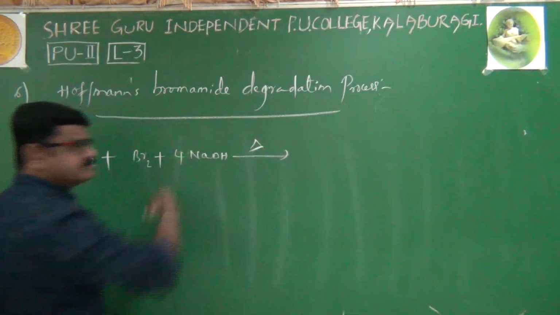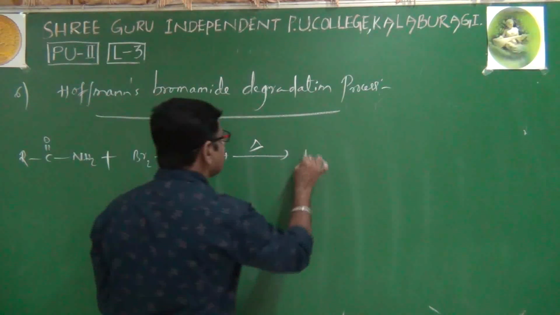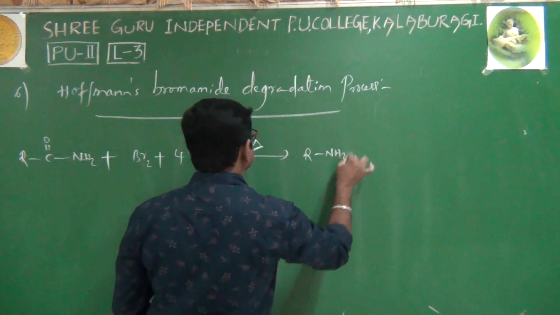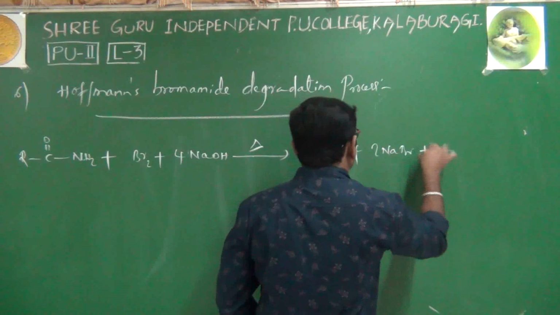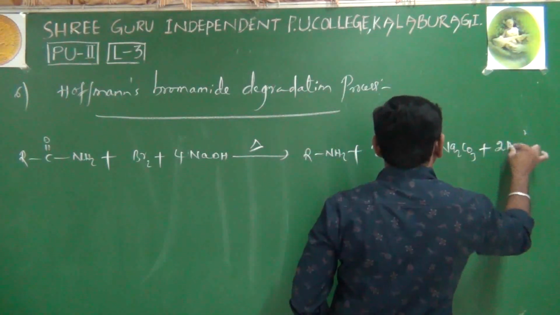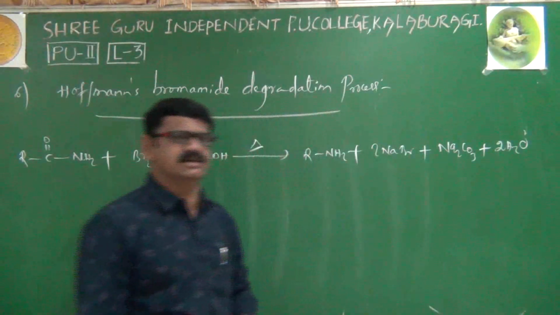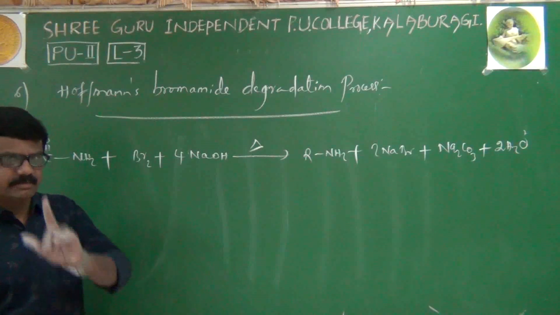We are heating. Then during the reaction, what happens? RCONH2 is changed to RNH2 plus 2NaBr plus sodium carbonate plus 2H2O is obtained. This is the reaction of Hoffmann's bromamide degradation. I'll repeat.